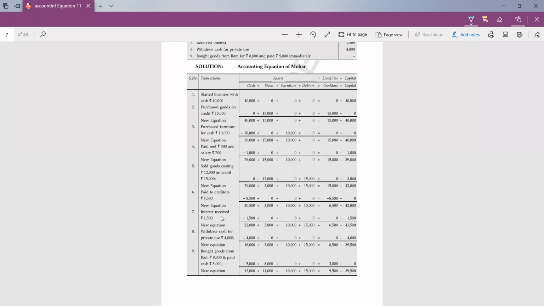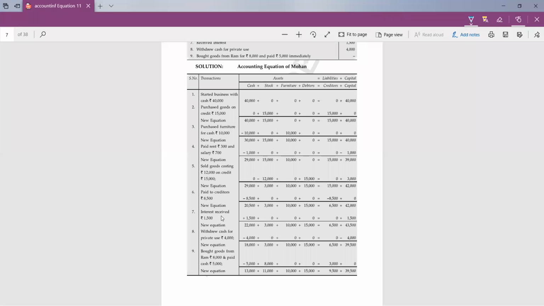So 18,000 minus 5,000 is equal to 13,000. 3 plus 8, now we are having stock of rupees 11,000. Now furniture, same value, 10,000. Debtors, no change, 15,000. Then creditors, now we are having 9,500 plus capital 39,500. Please check whether the accounting equation is satisfied or not. Yes, Tanisha, very good answer. Quick answer, Samay. Yes, it's 49,000 on both sides.